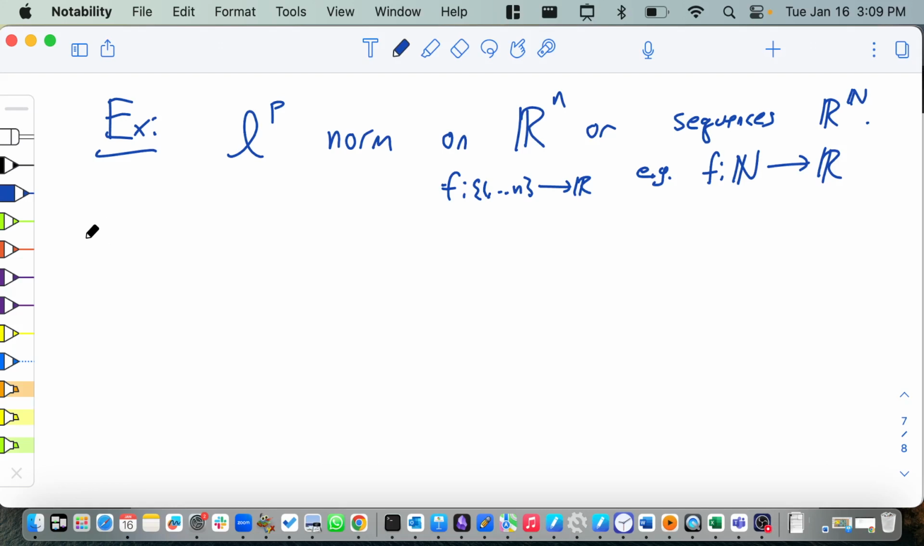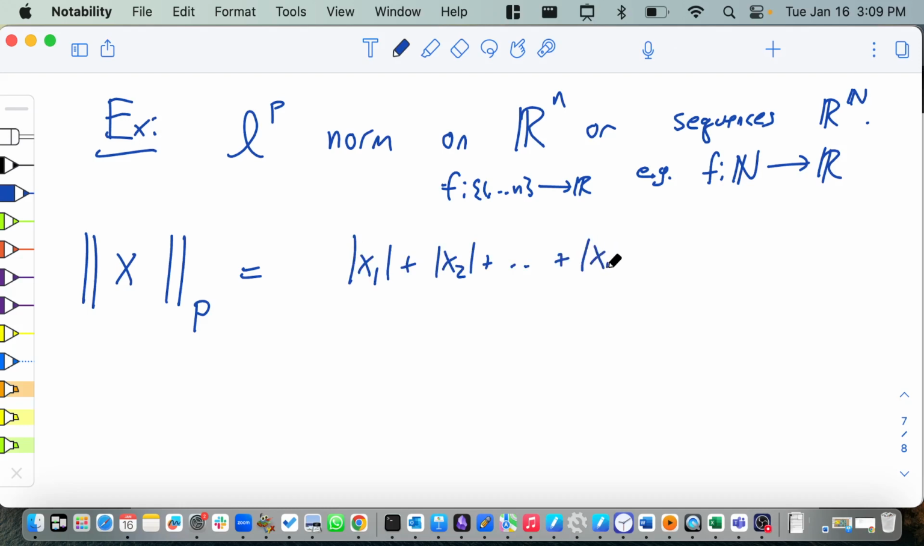What is the LP norm? Well, the LP norm is written like this. You write p over here so people know you're talking about the LP norm. What you do is you take the absolute value of all the components: x1, x2, all the way up to xn. Before you add them together, you take each of them to the power p, and you take the whole thing to the power 1 over p, for x in Rn. And if it's an infinite sequence, you just do the infinite sum.